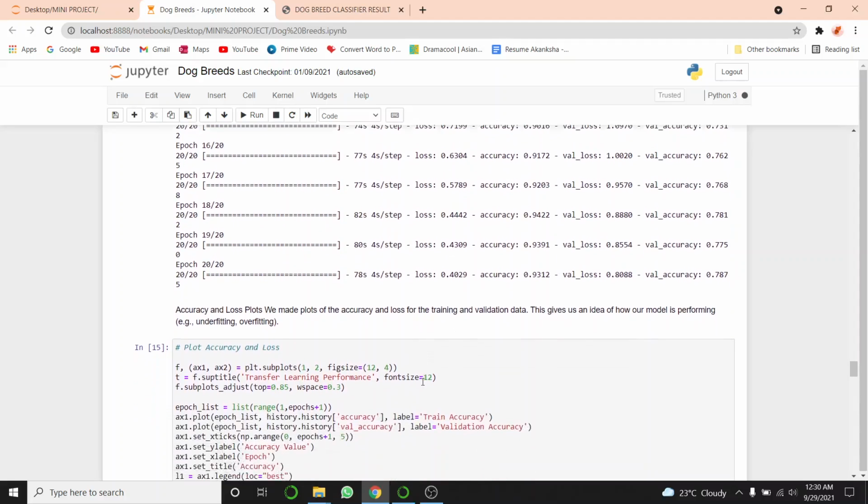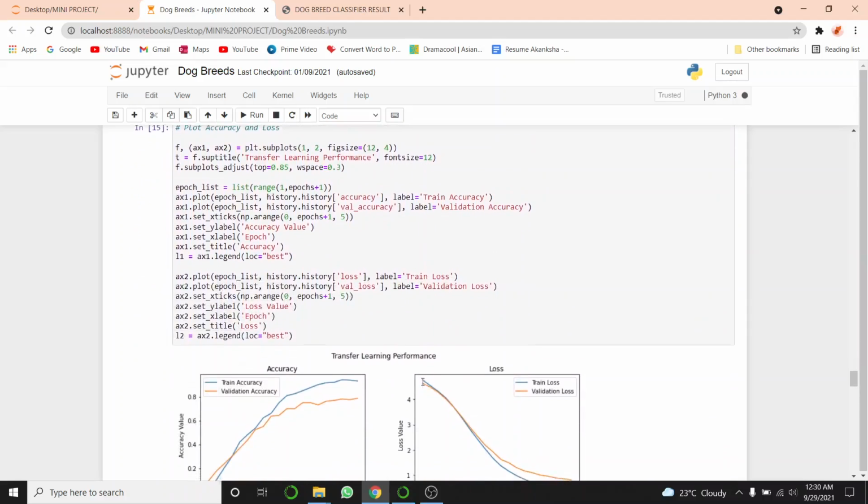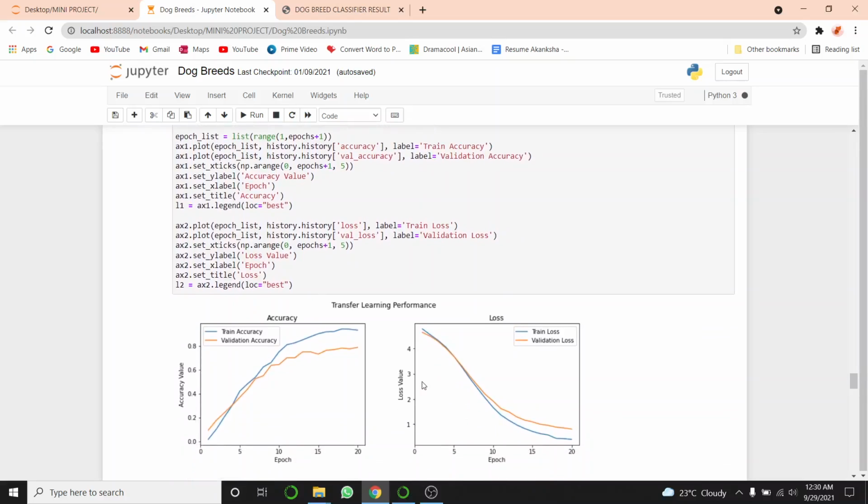Now we will plot the accuracy and loss plots for training and validation data to check if the model is overfitting or underfitting. Here you can see that by increasing the number of epochs, accuracy increases and loss decreases. The model is perfectly fit, as you can see, the difference of final train and validation accuracy is very less.